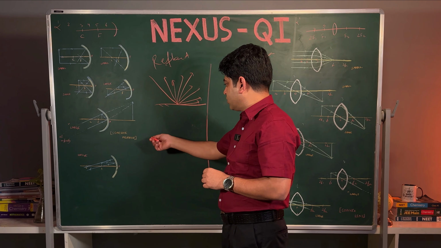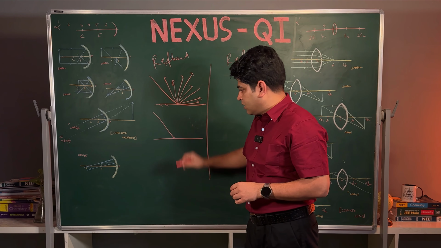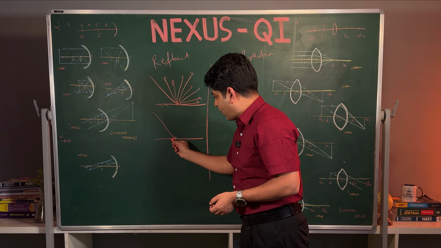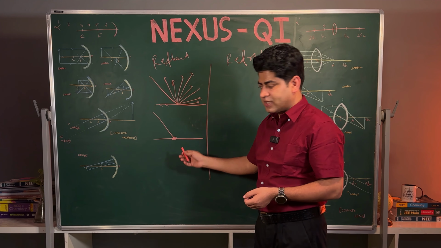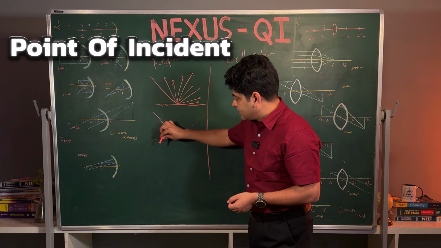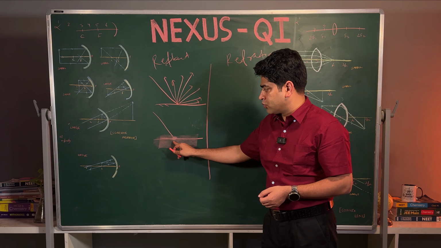The rules are simple. Suppose light is falling; on that surface where it falls, we have to make a point of incidence. This is very important, just try to focus here. This is the point of incidence, and this is the plane. Plane means surface. This is the plane where light is going to fall.